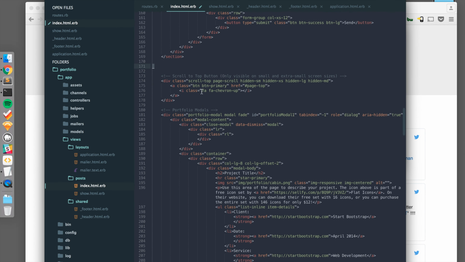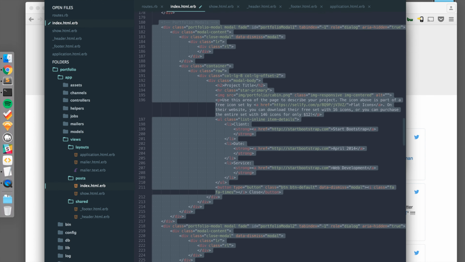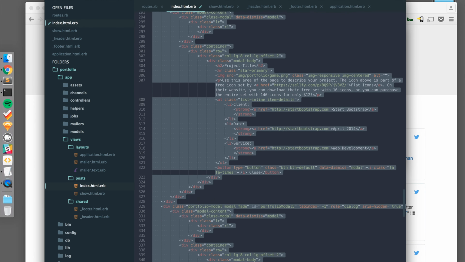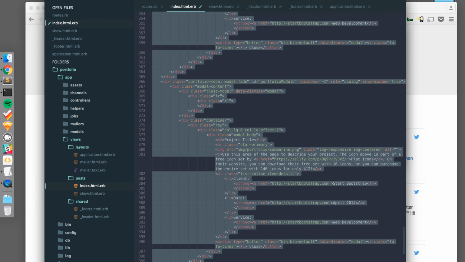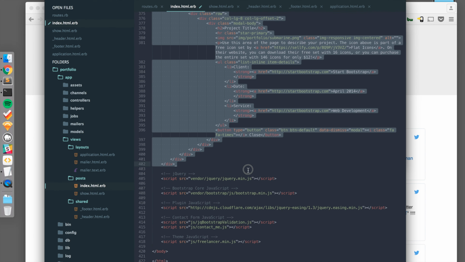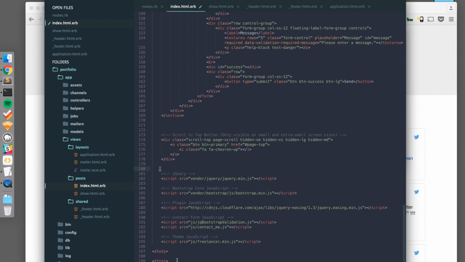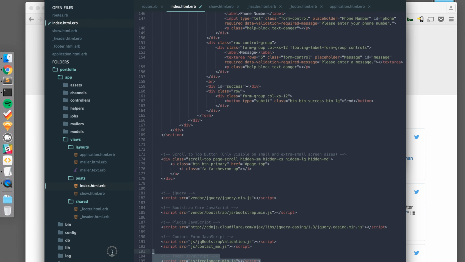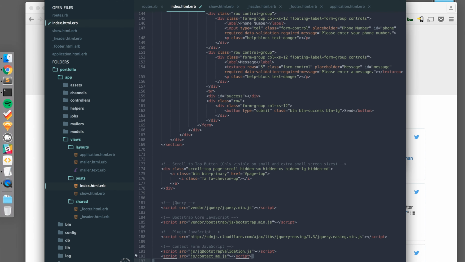Perfect. So we won't be using portfolio modals, so we can get rid of all of these, all the way down. And we can get rid of body. Don't need this. Don't need the contact.